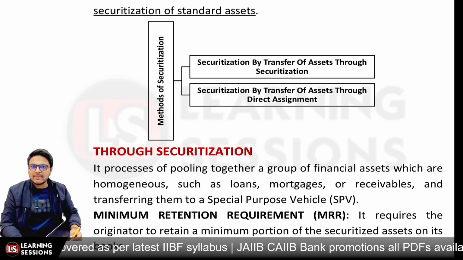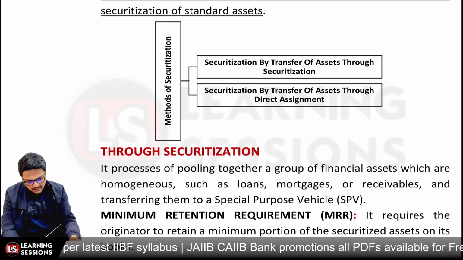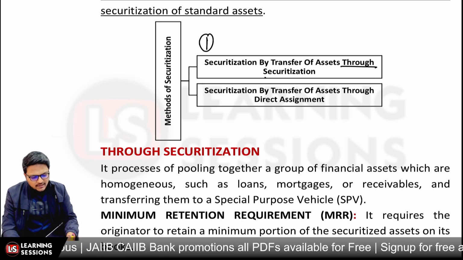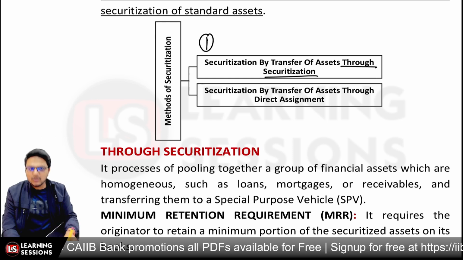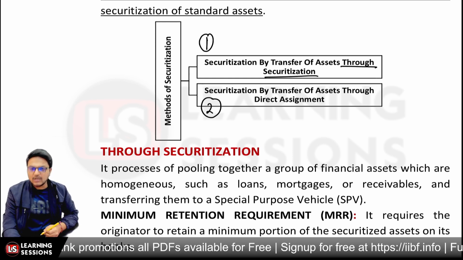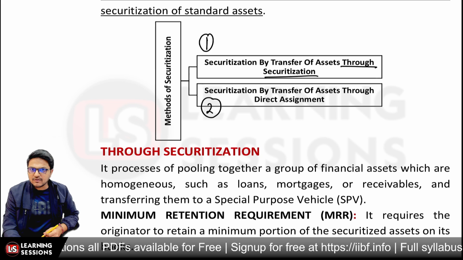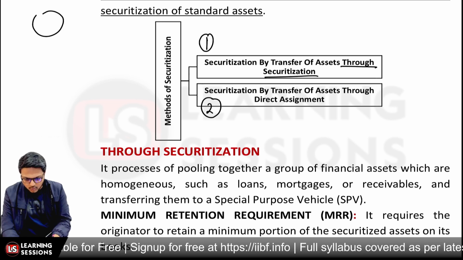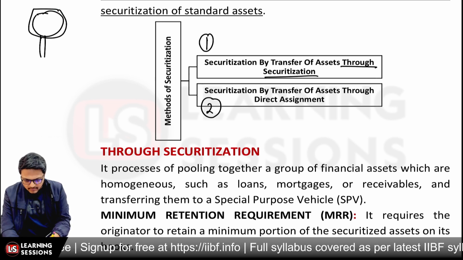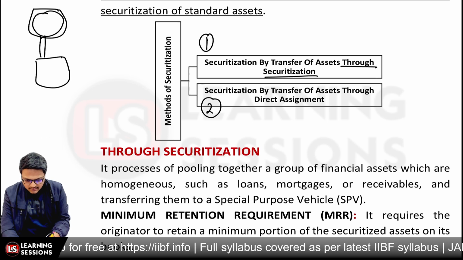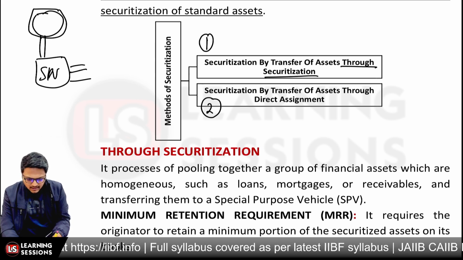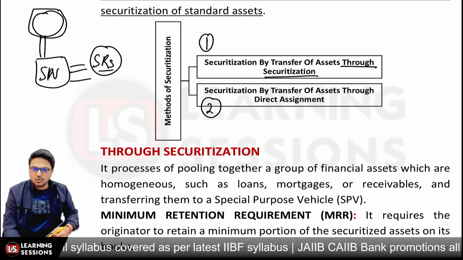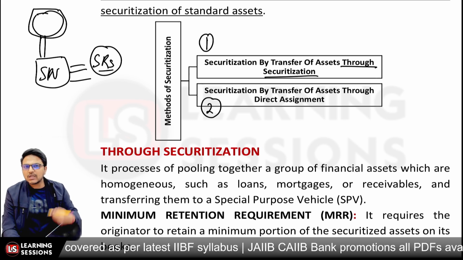So if we look at the methods of securitization, we have two methods. One is through securitization, and the other is direct assignment. When we talk about through securitization, it's the same manner as I told you: the pool of assets will be sold to a sponsor, and a special purpose vehicle will be created. The special purpose vehicle will create the security receipts, and further the investors will invest in those security receipts. That's actually the through securitization.